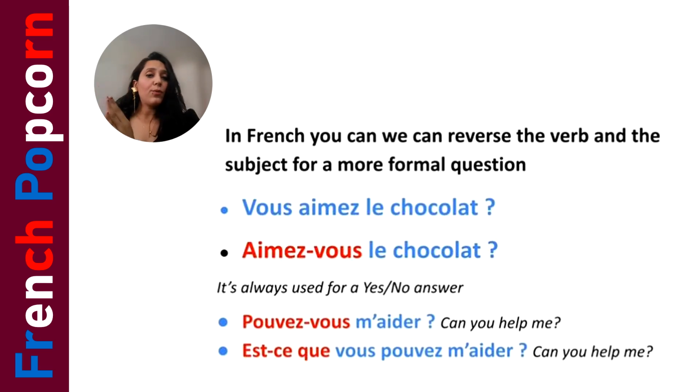Vous aimez le chocolat, and before that we put ask. Ask vous aimez le chocolat? Question mark, and that is another way to ask the question. And third, we have inversion, which is aimez-vous le chocolat? Do you like the chocolate? So all these three questions have the exact same meaning, only the ways are quite different.